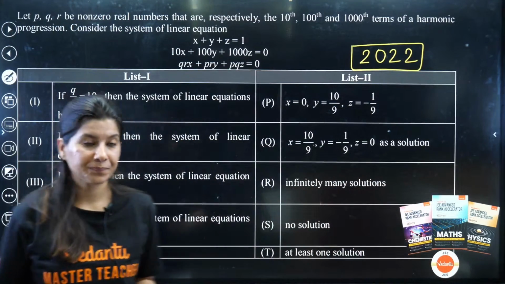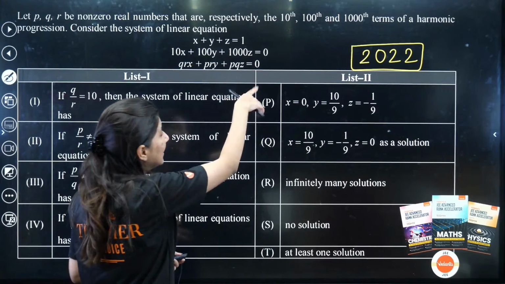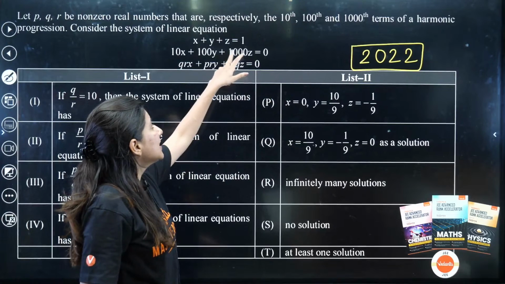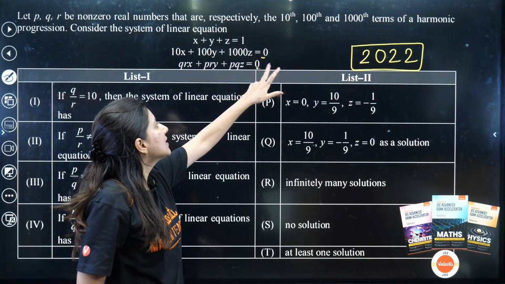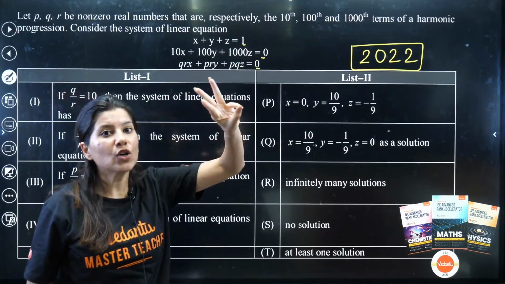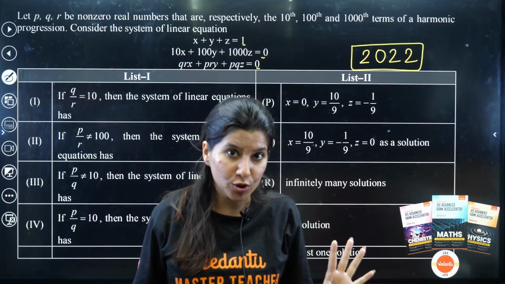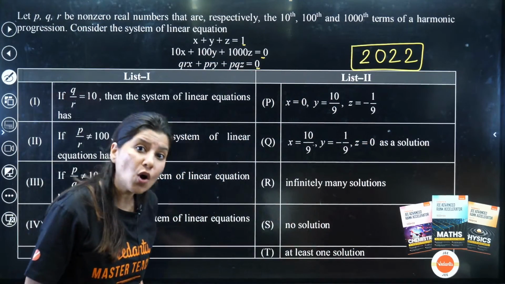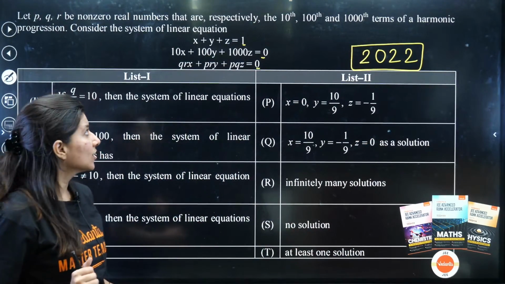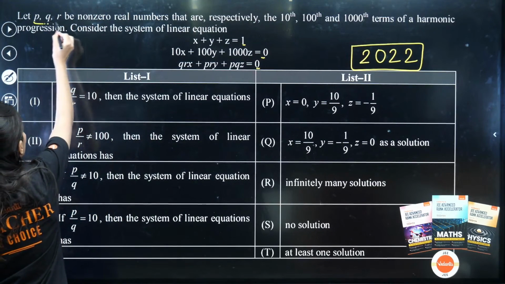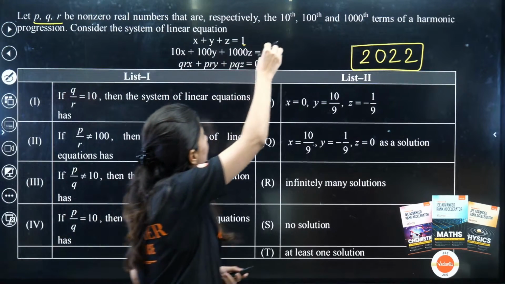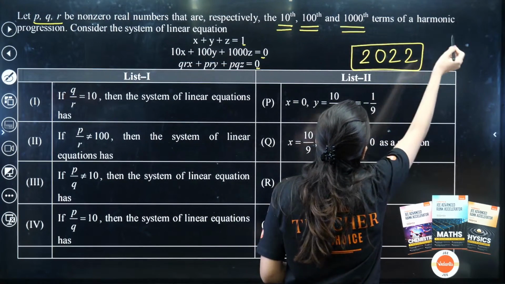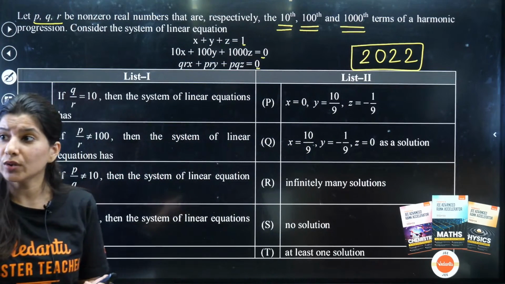First of all, you can see that this is again a non-homogeneous type of equation. In non-homogeneous, you can see some constant. Although this is 0, this is 1. So if all three constants are 0, then we call it homogeneous. If any one is non-zero, then we call it non-homogeneous. This is non-homogeneous. What they are giving is P, Q, R, non-zero real numbers, which are the 10th, 100th and 1000th terms of a harmonic progression.